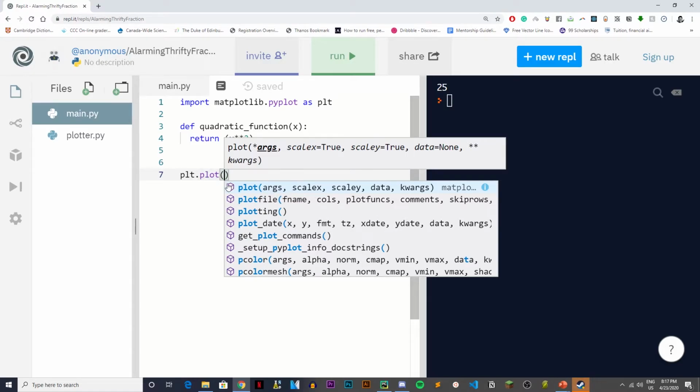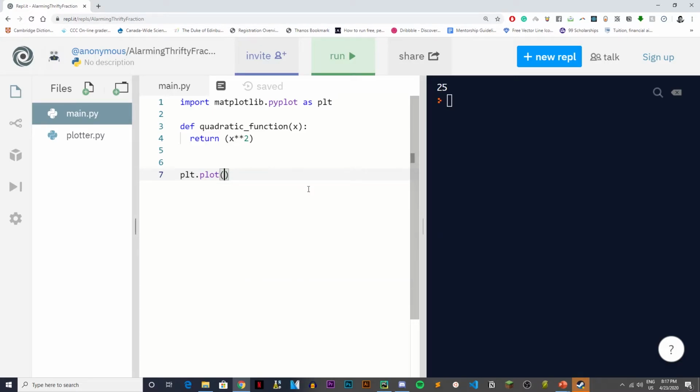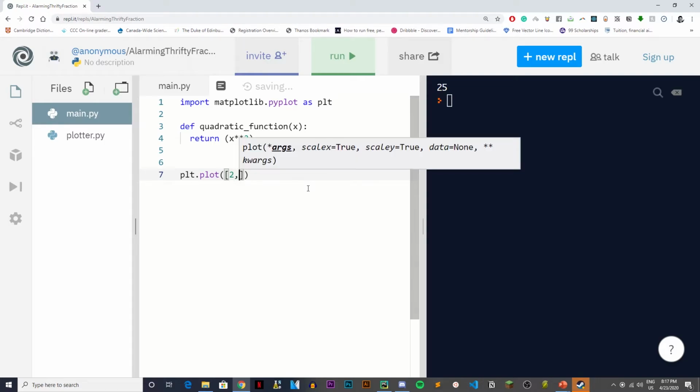When the developers built this, there were a few arguments, some mandatory and some optional. I want to show you, before we build the quadratic equation, a simple plot of a line. The first argument is the x values, and the second argument is the y values.